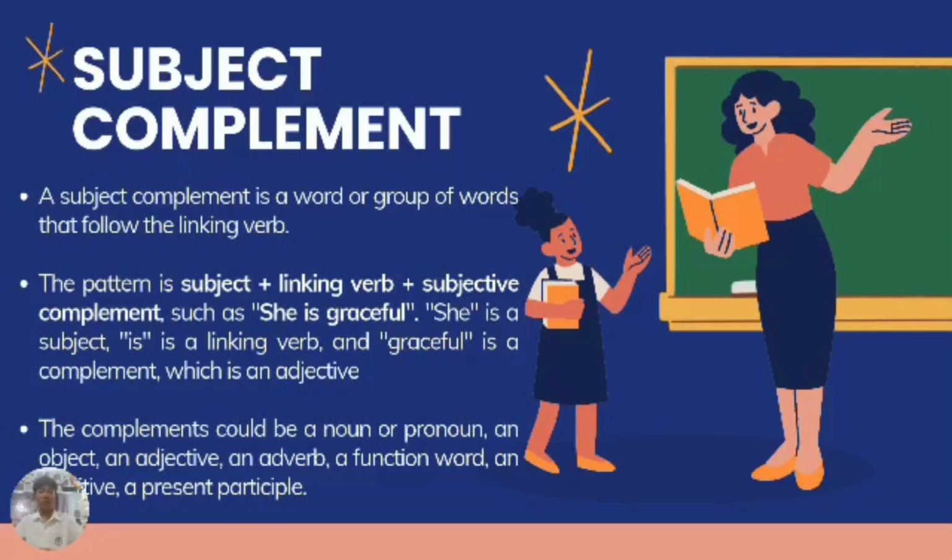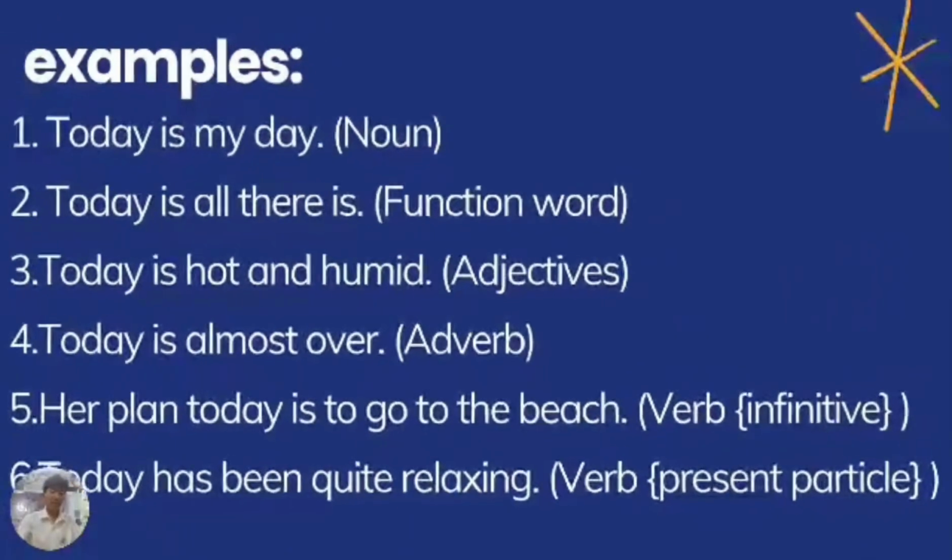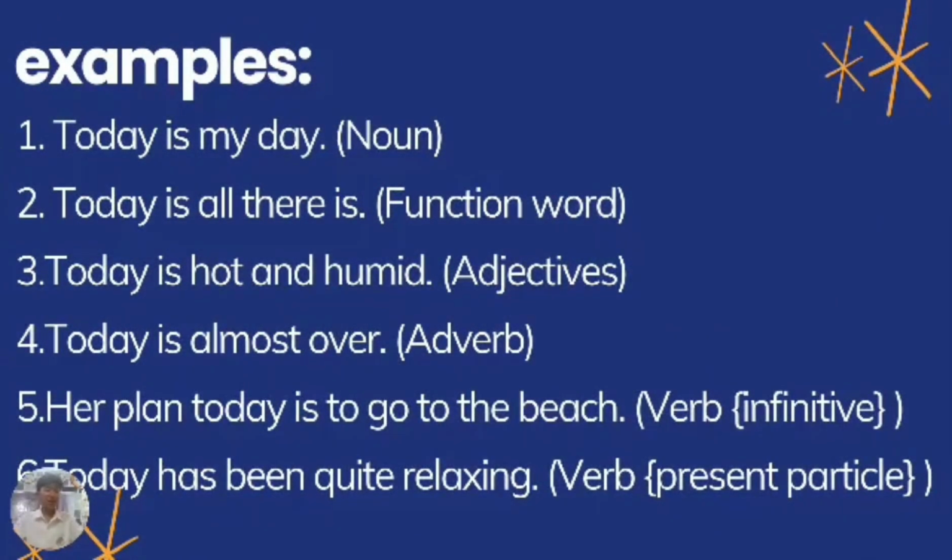It is a word or phrase that follows a linking verb and provides more information about the subject by either renaming it. The example is "Today is my day." Today is the subject, is is a linking verb, and my day is a noun. Another example: "Today is all there is." Today is the subject, is is a linking verb, and all there is is a function word.